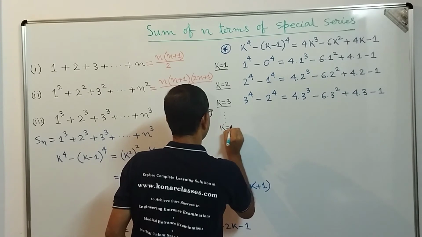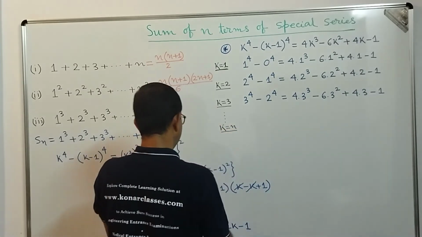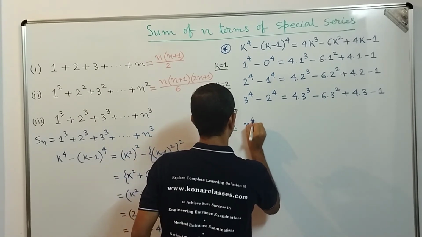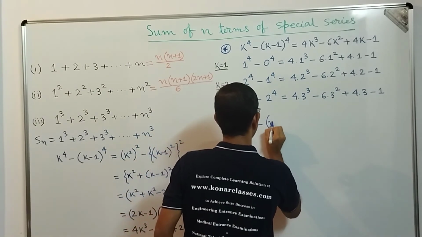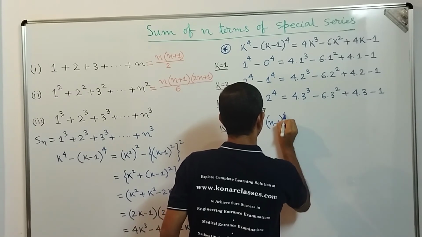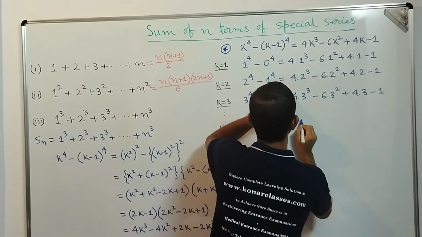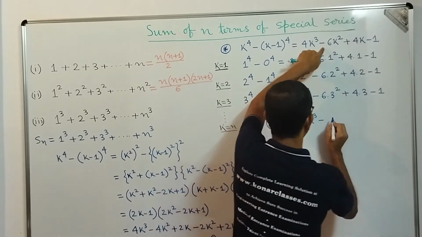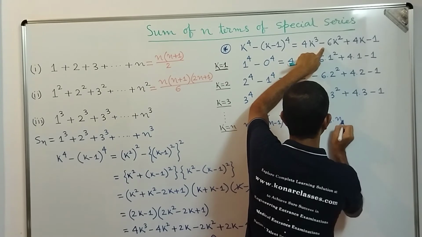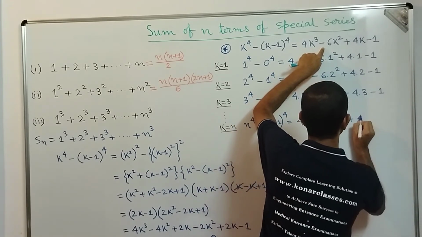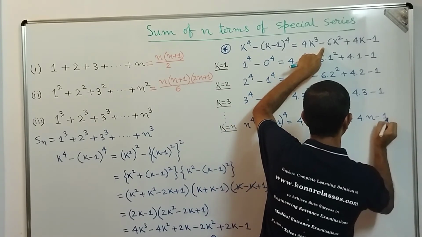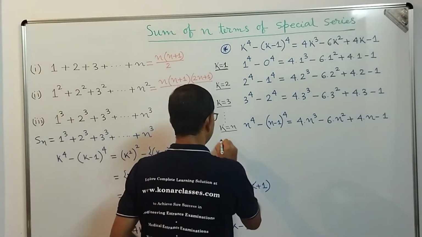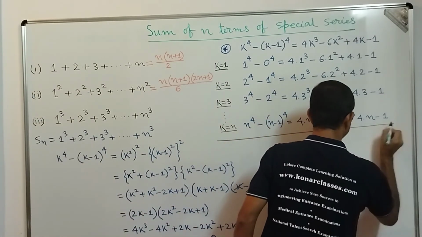So if we proceed till k equal to n, in the left hand side, dear students, we get n to the power 4 minus n minus 1 to the power 4, that is equal to 4 into n cube minus 6 into n square plus 4 into n minus 1. So now what we will do, dear students, is add all these things, okay?